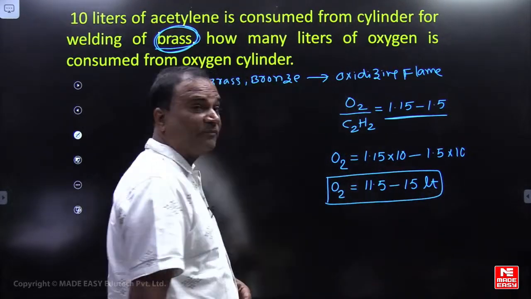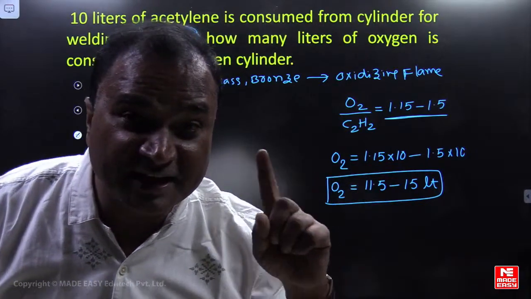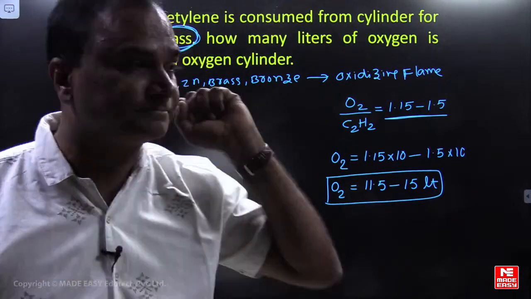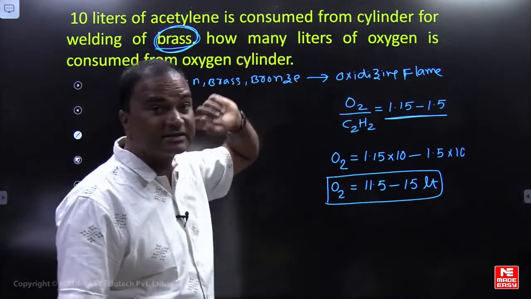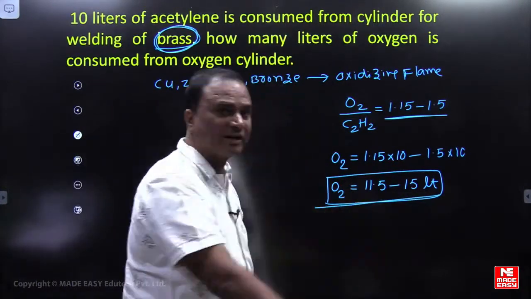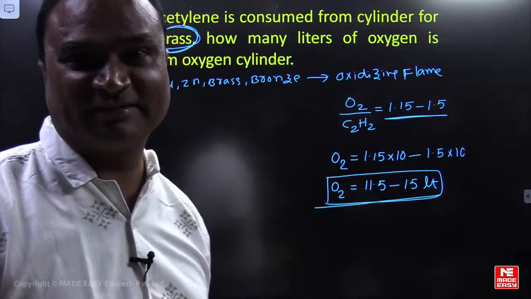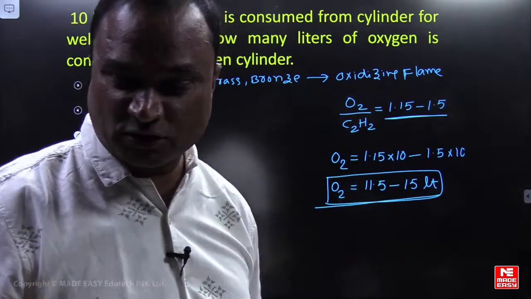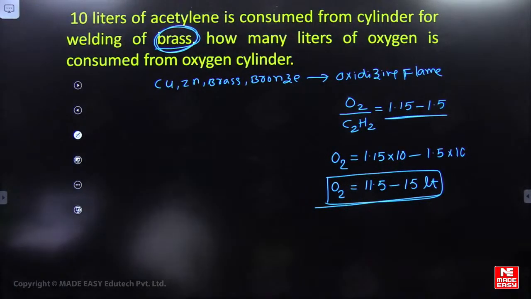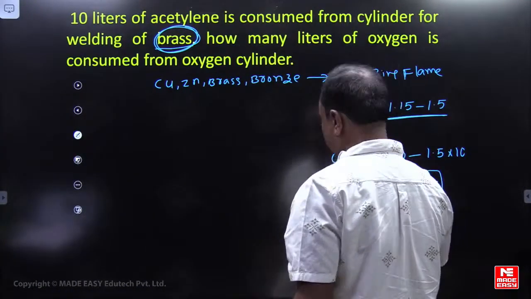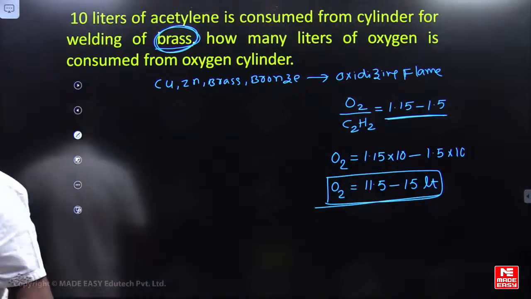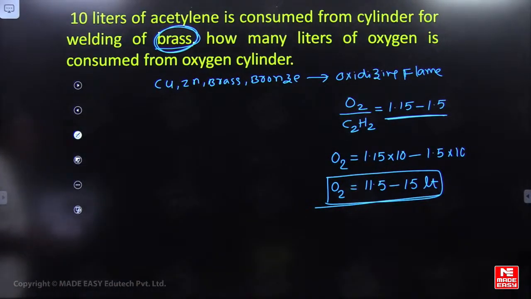11.5 to 15 liters. This consumption is from the cylinders only. How many liters of oxygen is consumed from the oxygen cylinder? From the cylinders I am considering, my dear friends. Neutral flame, the ratio will be the same, na? In a neutral flame the ratio is 1. But here the ratio is 1.15 to 1.5. It will be in the range 11.5 to 15 liters.